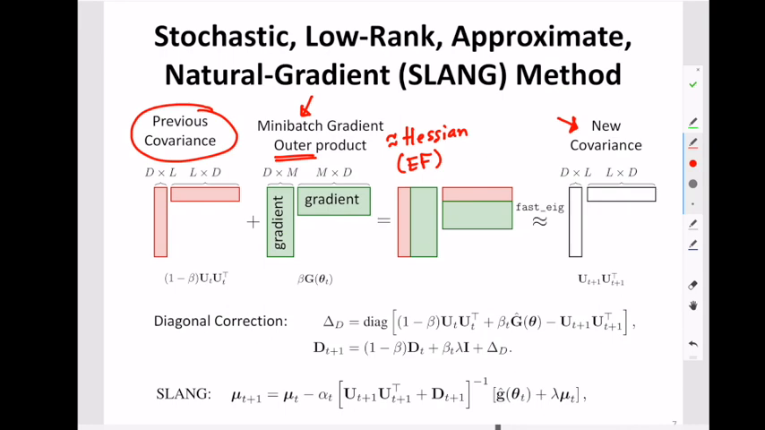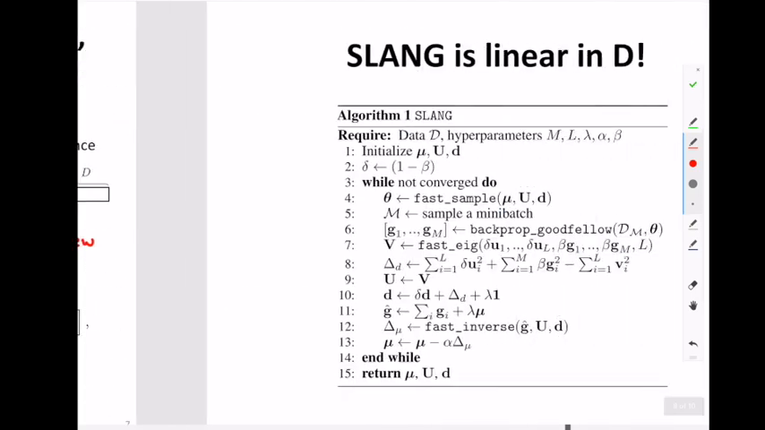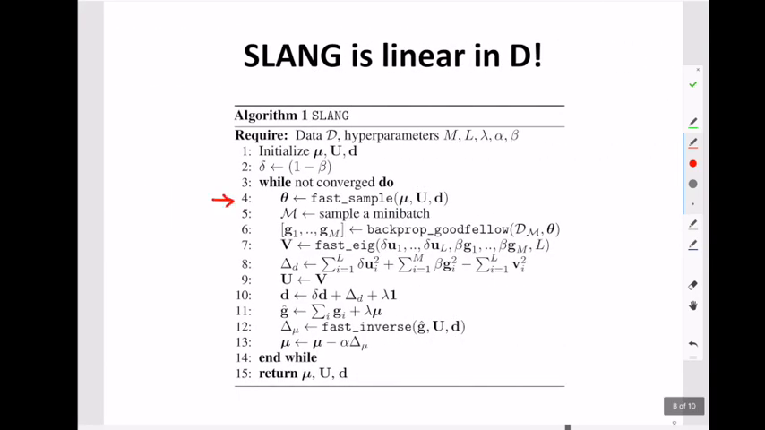Putting this Hessian approximation together with our previous estimate, we obtain the new covariance estimate by using an eigenvalue decomposition. We also refine the diagonal of the covariance matrix so that our method always performs better than the variational ADAM method. Due to the low rank structure, each step of our algorithm can be executed quickly, which results in a simple algorithm whose computation and memory are both linear in the number of weights in the neural network.